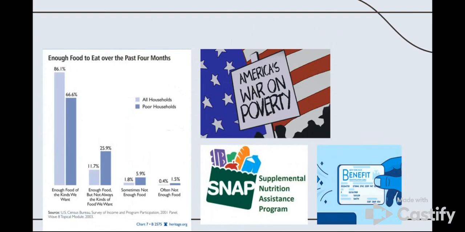By taking into account in-kind and cash assistance, the SPM helps bridge the gap in poverty rates through taking into account what assistance these households are receiving, thus making the SPM a more realistic measure. By taking into account government benefits in the SPM measure, Rector's argument and statistic that 92.5% of poor households assert that they always had enough to eat during the previous 4 months does not support the SPM. Essentially, Rector believes that poverty in the United States is overamplified and that measures such as the SPM are unrealistic and amplify the issue of poverty that he believes is not so much of a problem in the U.S.